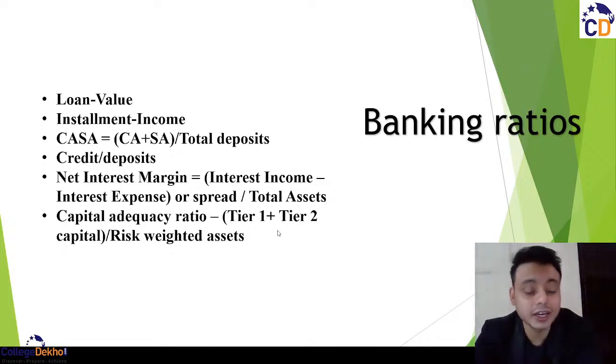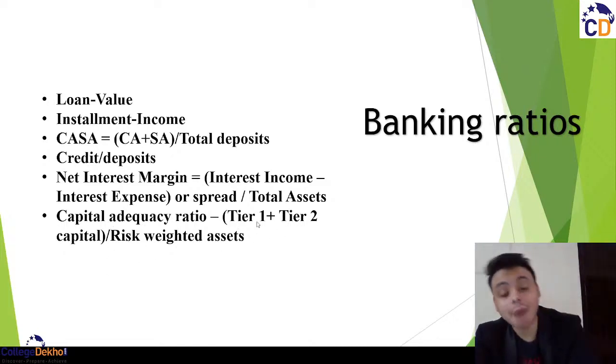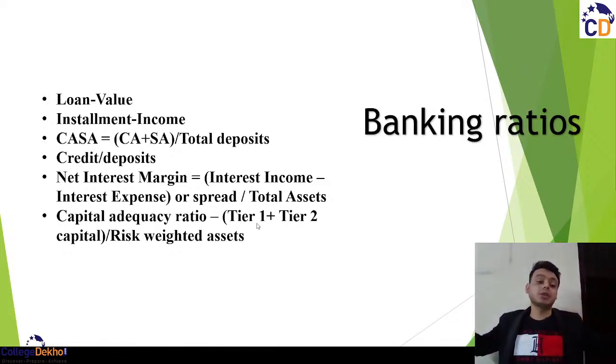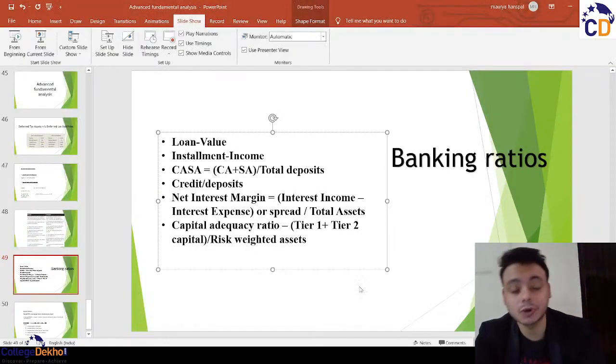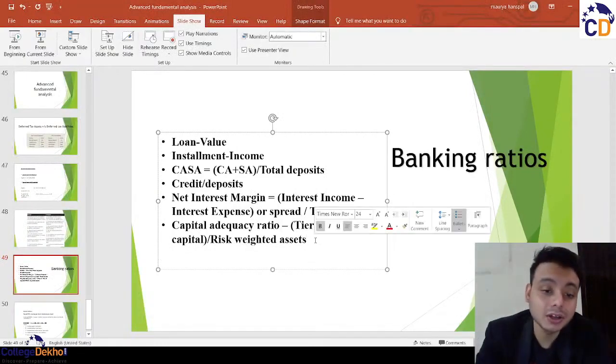and we divide it by the risk weighted assets. Okay. So the capital must be as high as possible from the banking point of view. So the capital adequacy ratio must be as high as possible. And what do we mean by the risk weighted assets?